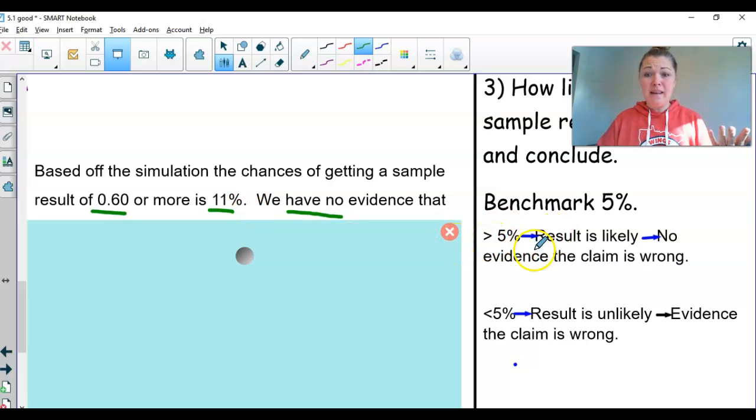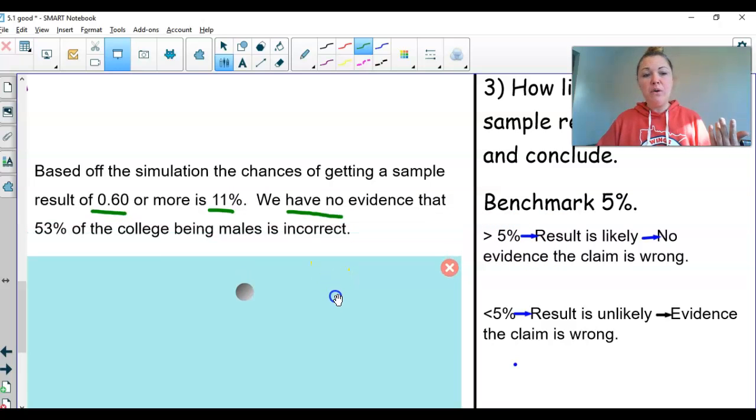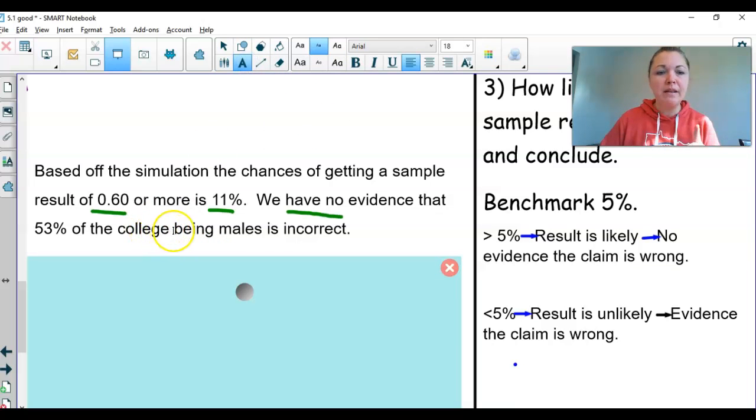That result is likely. So we have no evidence that the claim or the current truth, which was 53% of the college being males, is incorrect. We have no evidence that that is wrong. Her college is just like every other college in the population.